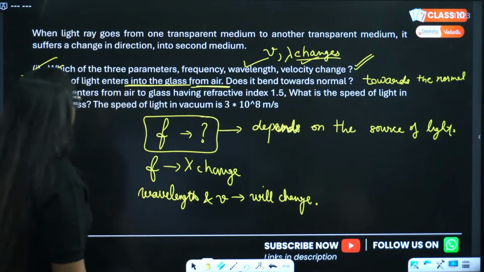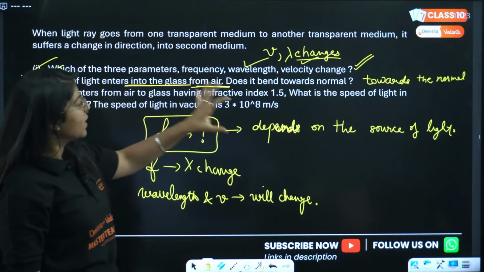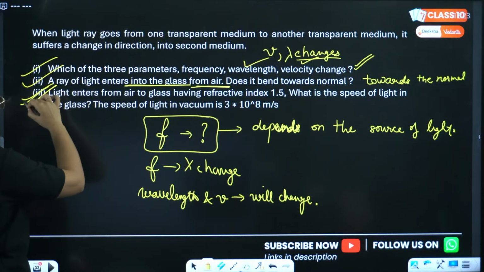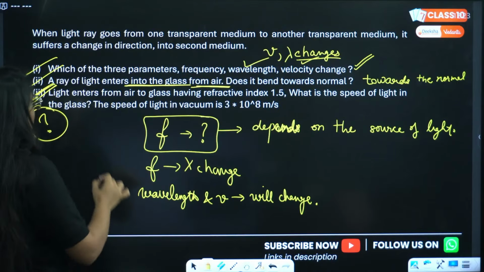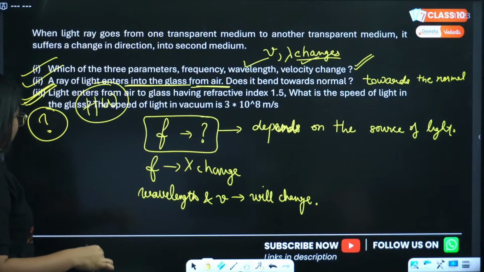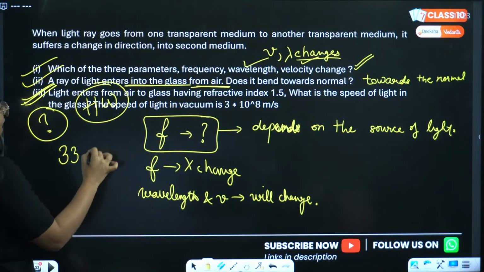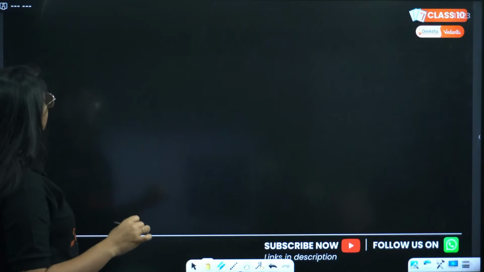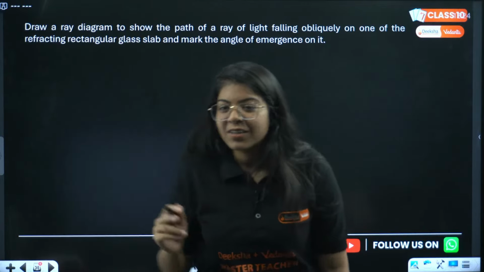Great. Next we have light entering from air to glass having refractive index of 1.5. Oh, this is the same question we did, right? So everyone can do it. Let's move on to the next question. This is your homework. Solve slide number 33. Write the answer in the comments or the chat.